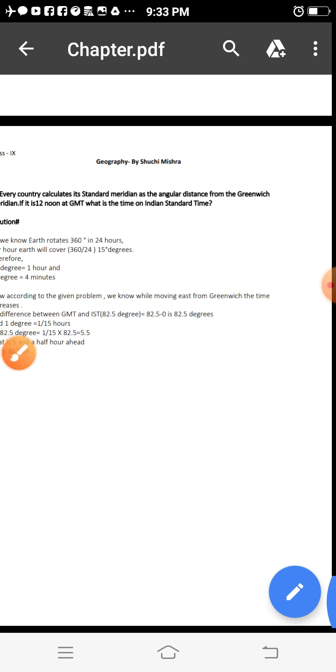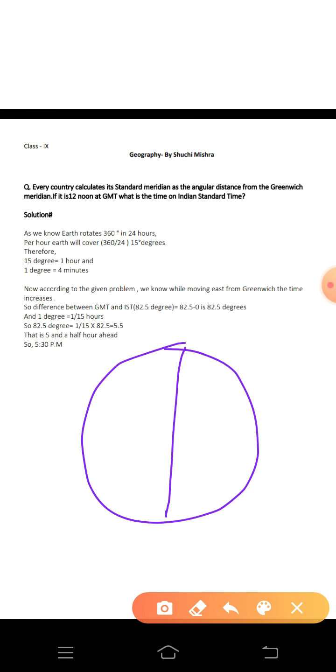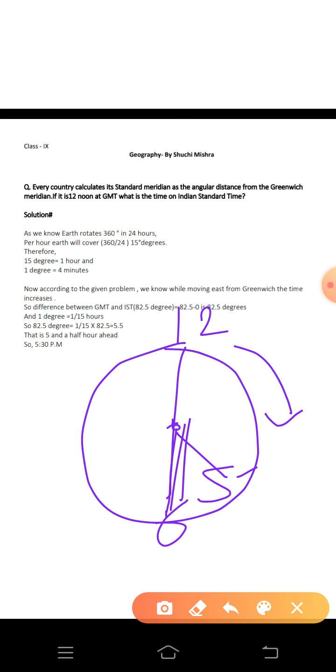If you make a watch with 12 at the top and go towards this side, 5:30 would be here somewhere, 5, and 5:30 is between 5 and 6.